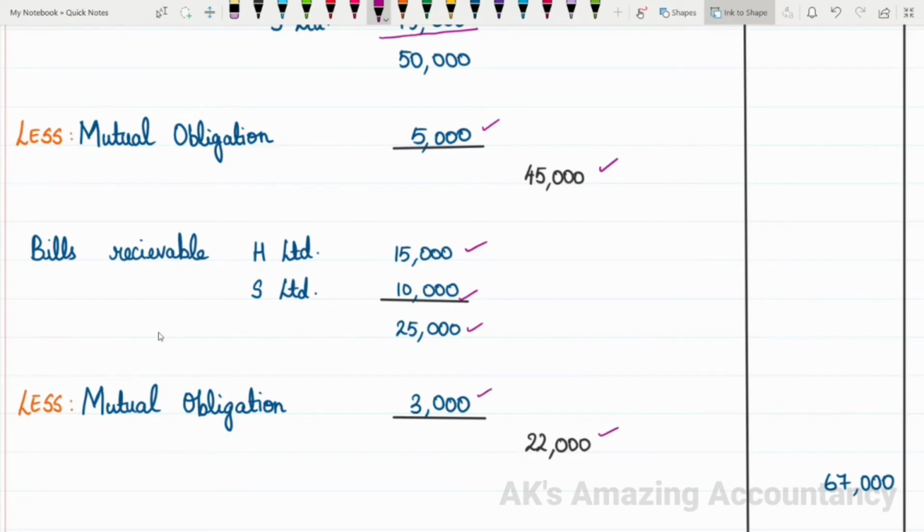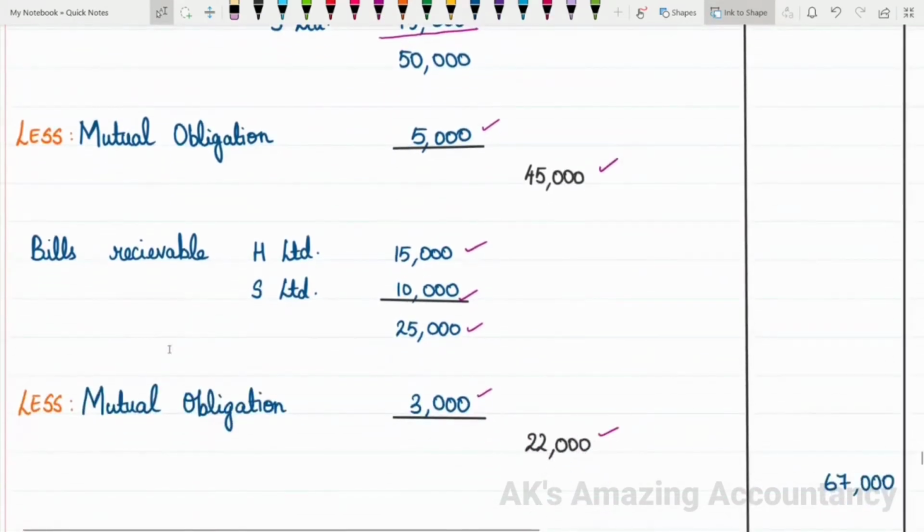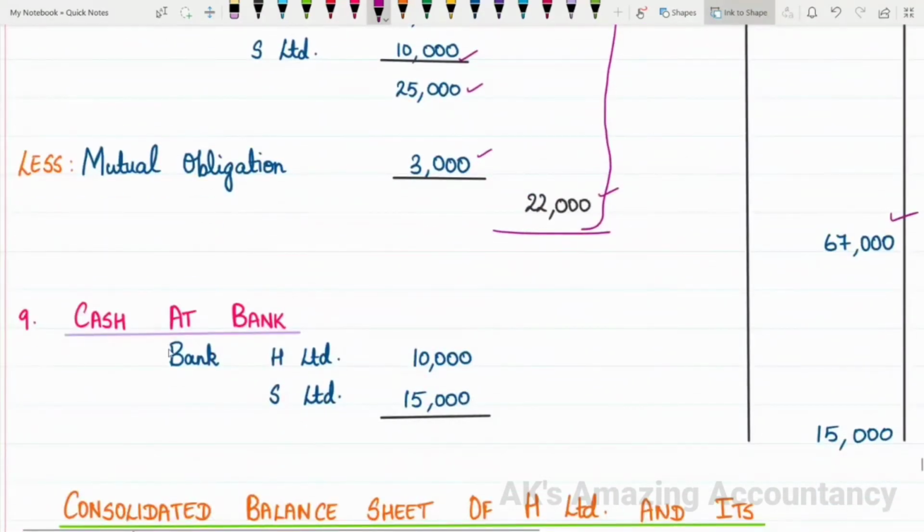Okay. Now let us find out what is the total of this note, that is note 8, trade receivables. 45,000 plus 22,000. So this will give us a total of 67,000. So 67,000 will be note 8. Now we have come to the last note, note 9, cash at bank.